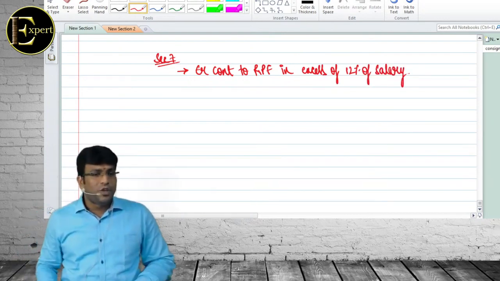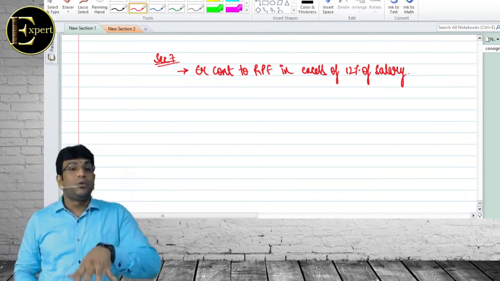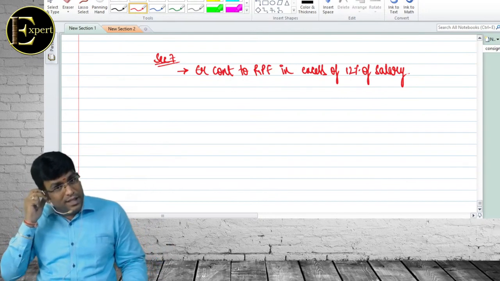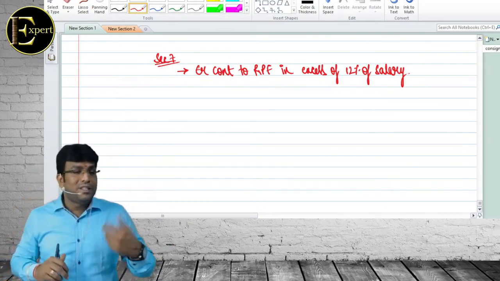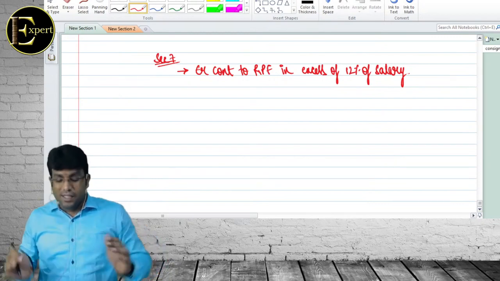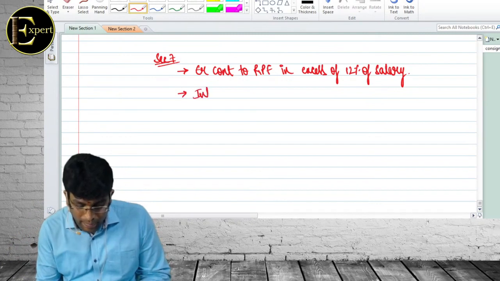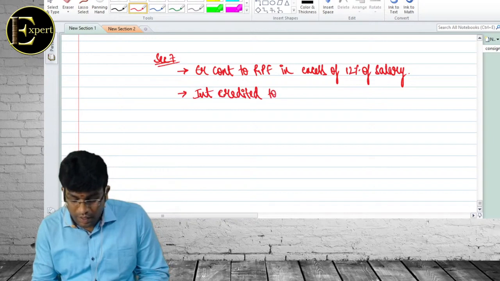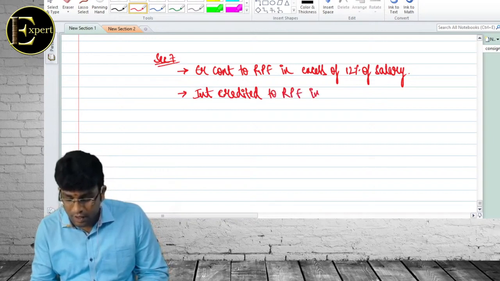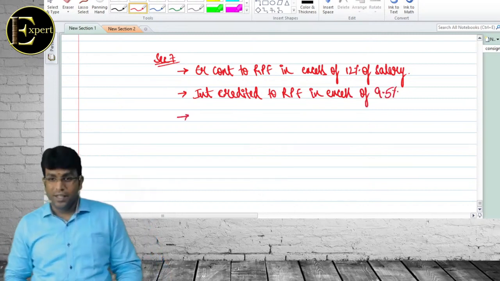10 lakh rupees. So if salary is 10 lakh rupees and employer has contributed 1,30,000 to Provident Fund, that means how much percent is that? 13%. How much is excess? 1%, which is nothing but 10,000. That is taxable and that is deemed to be received in India. Second point. Interest credited to RPF in excess of कितना बेटा? 9.5%. Clear?